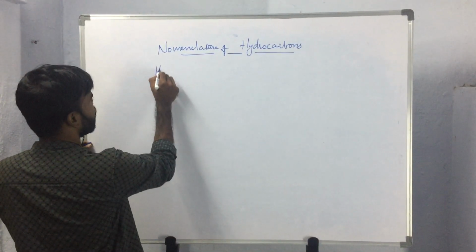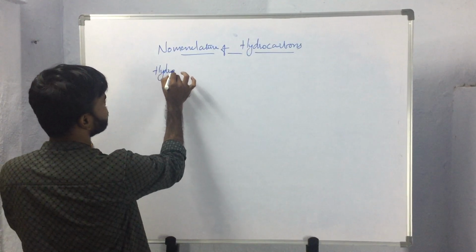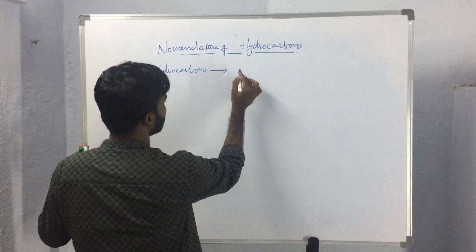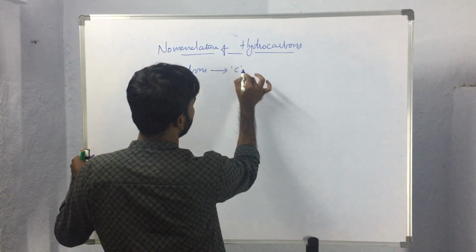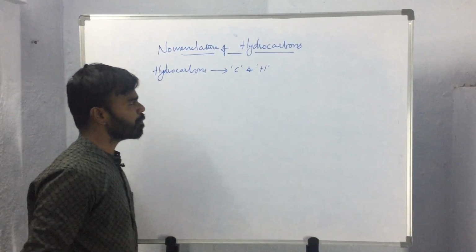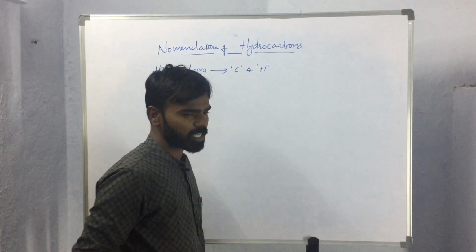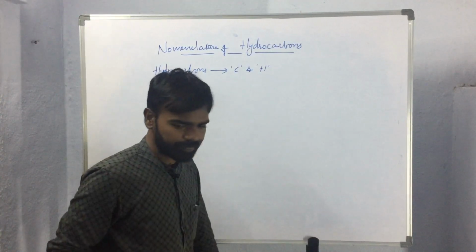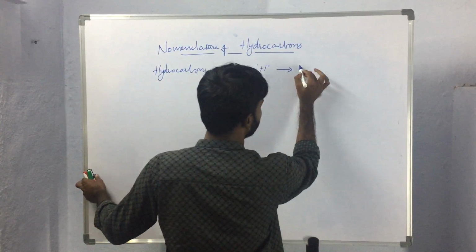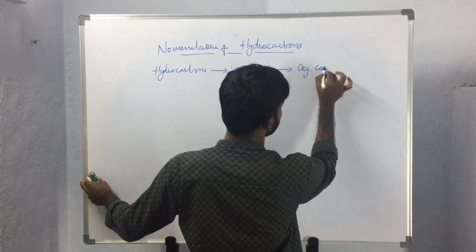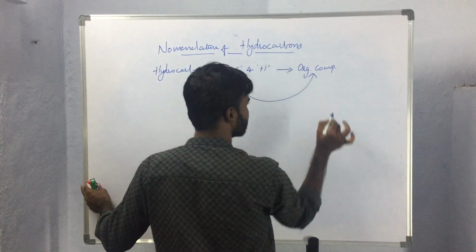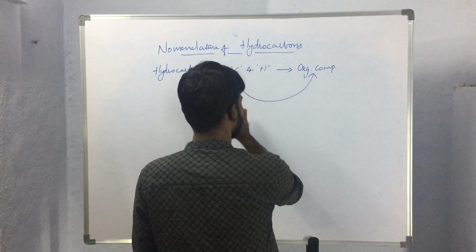So first of all, the term hydrocarbon means a compound that is made up of carbon and hydrogen. These compounds are also called organic compounds, as they are made up of the carbon atom, which is called the organic atom.